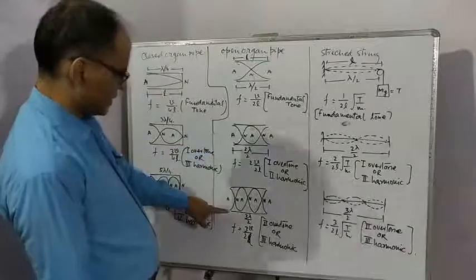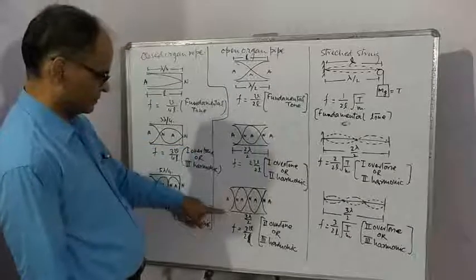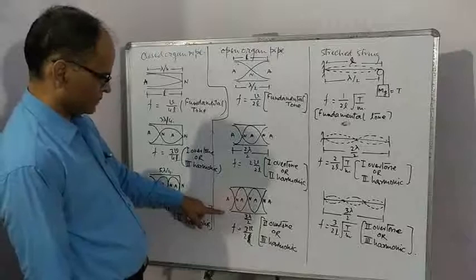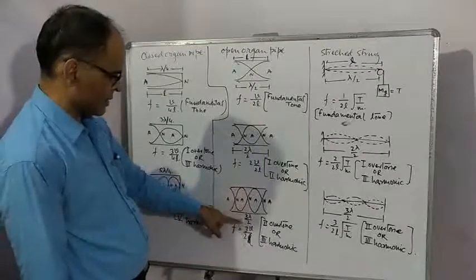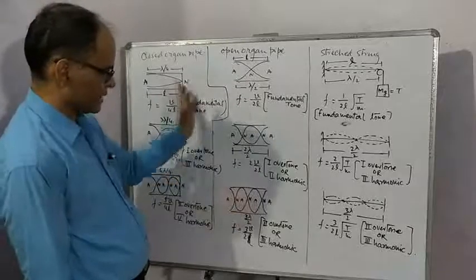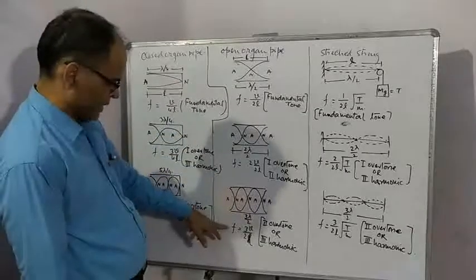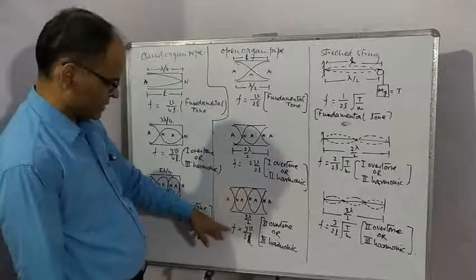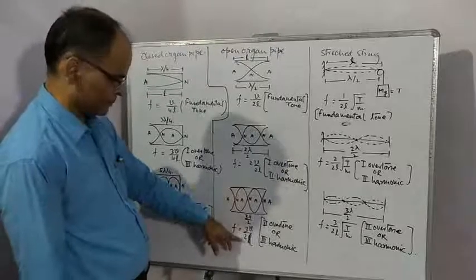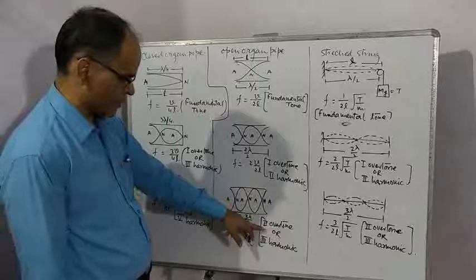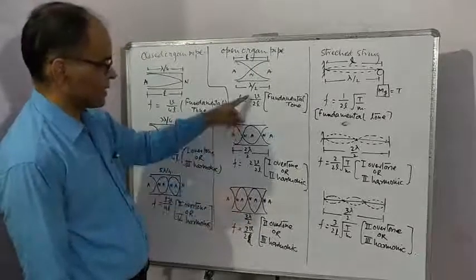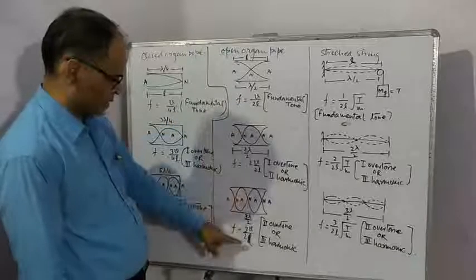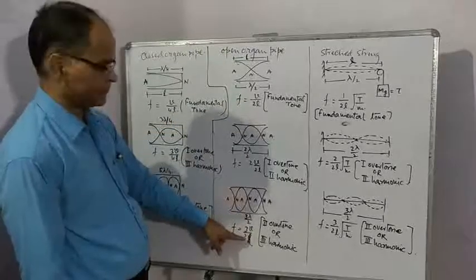Now the next high frequency is obtained like this. In terms of lambda, this length is 3 lambda by 2. I have explained many times, now you can easily understand. In this situation, frequency f is 3v by 2L. It is the second overtone, and this frequency is thrice the fundamental value, therefore it is called third harmonic.